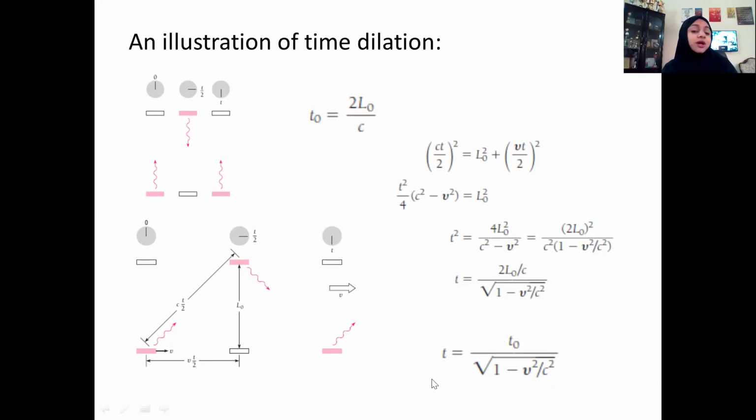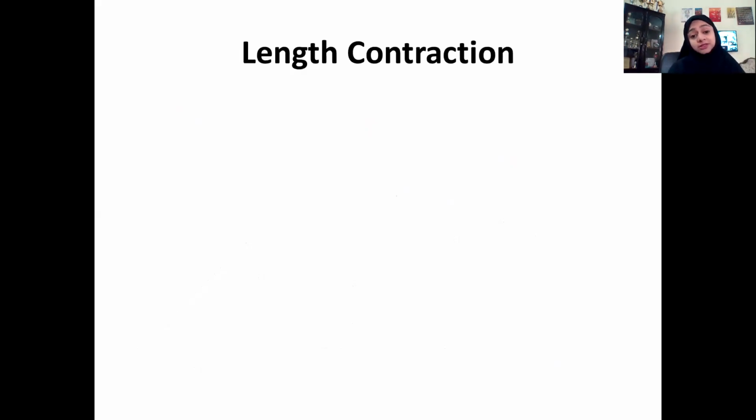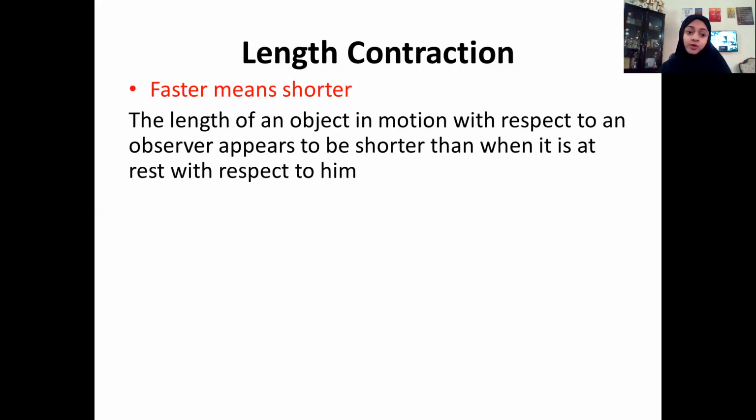Okay, now let us go to another interesting concept, which is also a consequence of Einstein's special theory of relativity, called length contraction. What is meant by contraction? Contraction means reduction. So length reduces when a body moves at a speed comparable to that of light. Faster means shorter. So the length of an object in motion with respect to an observer appears to be shorter than when it is at rest with respect to him.